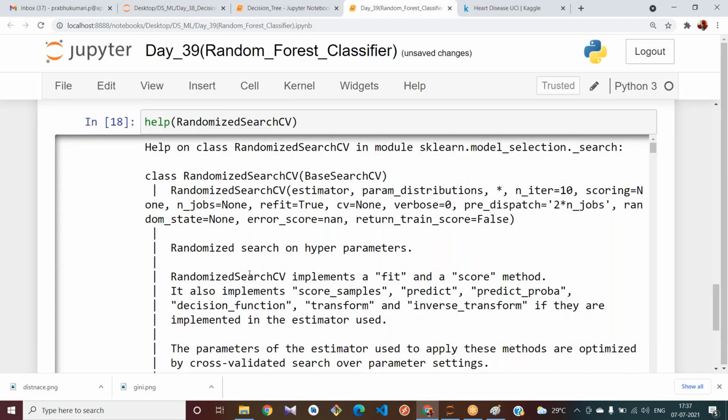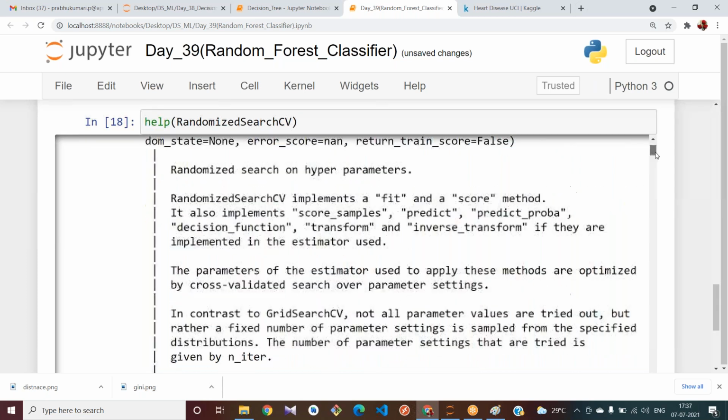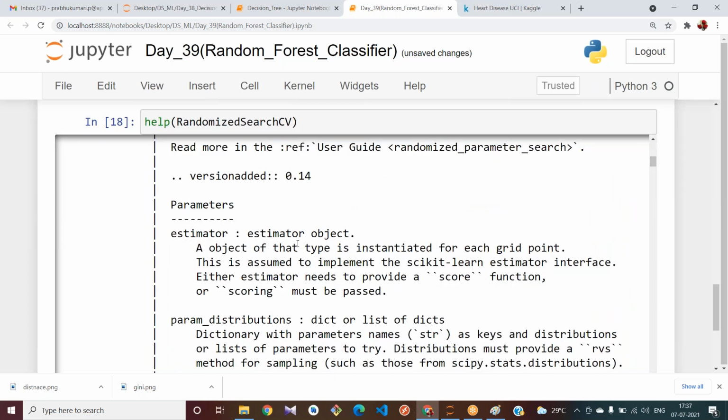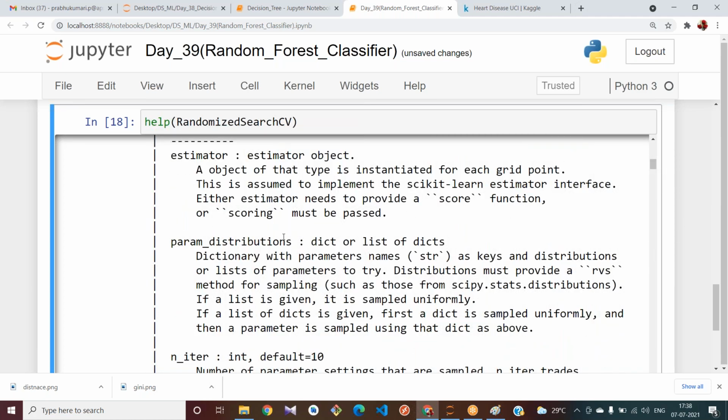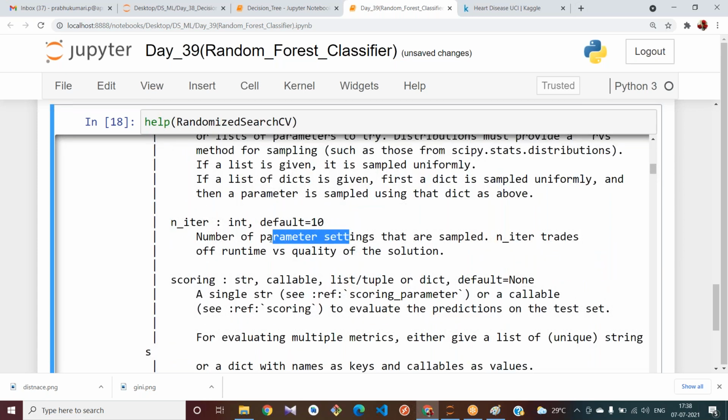You can see the description of this RandomizedSearchCV in order to know all the parameters. What is estimator? An object that is instantiated for each grid point. And the distributions are the dict or list of dict. We have created one dictionary, no? For those values we should pass here. For that I have created the dictionary. And we have to give the iterations.